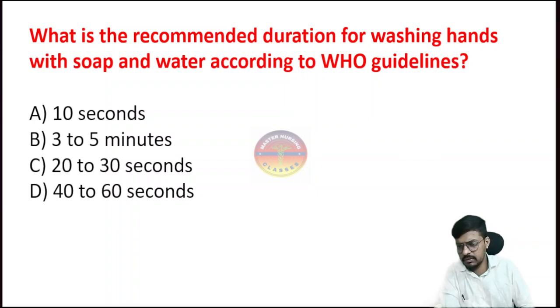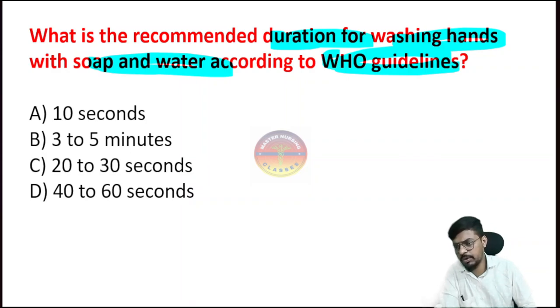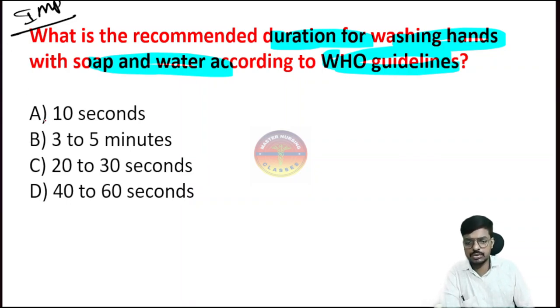So the next question is, what is the recommended duration of hand washing with soap and water according to the WHO guidelines? Important. It's very important. Option A is 10 seconds. It will be nowhere used, so I'm eliminating. Option B is 3 to 5 minutes. This is the best time for the surgical